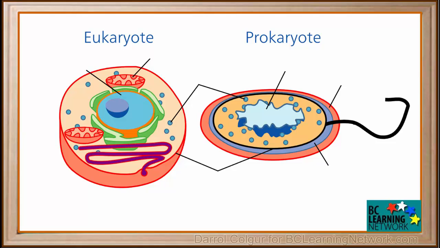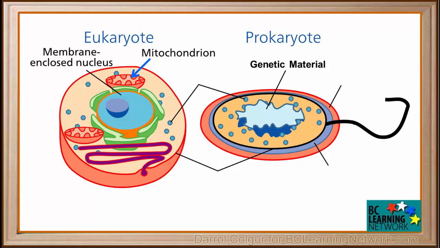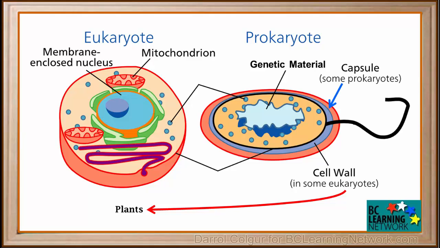A eukaryotic cell has a nucleus, which is enclosed by a membrane, whereas a prokaryotic cell has its genetic material right in the cytoplasm, and it is not enclosed by a membrane. Eukaryotic cells contain mitochondria, but we can see that the prokaryotic cell does not have any of these organelles in its cytoplasm. Prokaryotic cells have a cell wall, but so do many eukaryotic cells, such as plants. Some prokaryotic cells have a hard outer coating called the capsule.